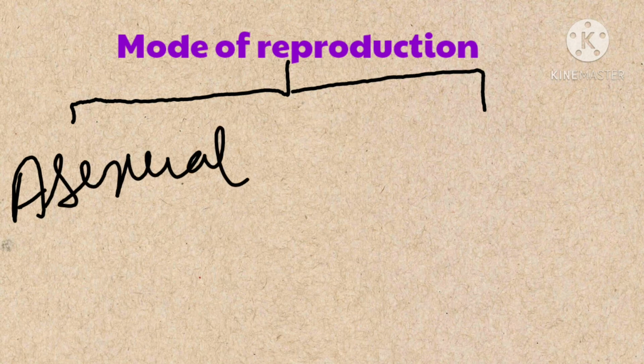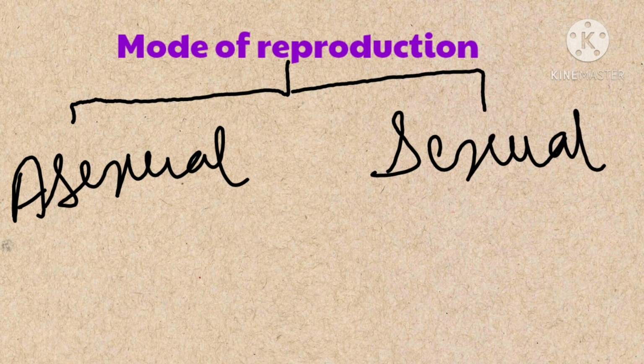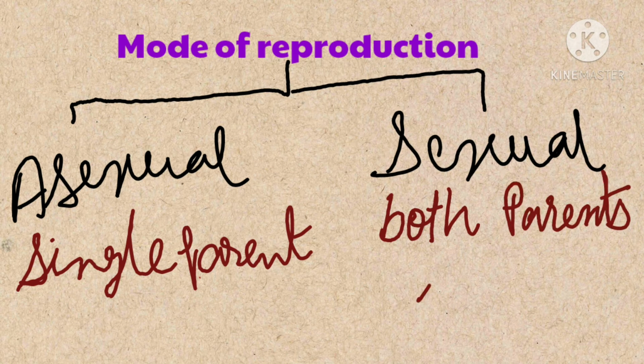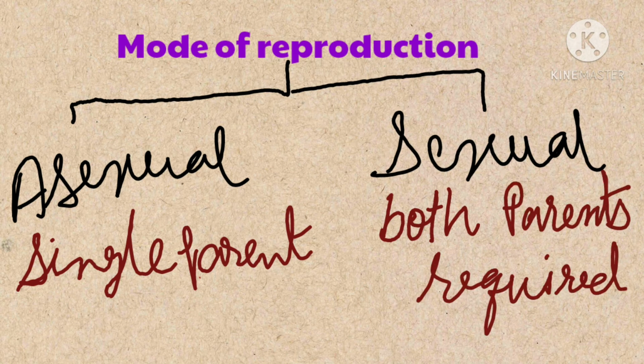Asexual reproduction means reproduction takes place through a single organism, without the involvement of gametes or seeds. On the other hand, in sexual reproduction both parents are important, and gametes or seeds are used for the reproduction process. These are the different modes of reproduction.